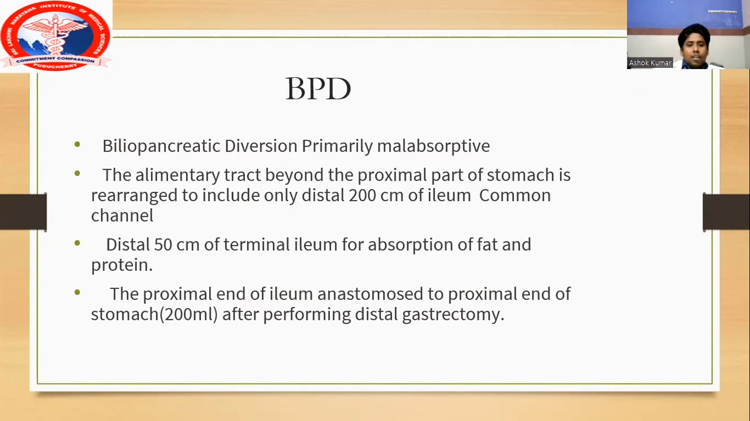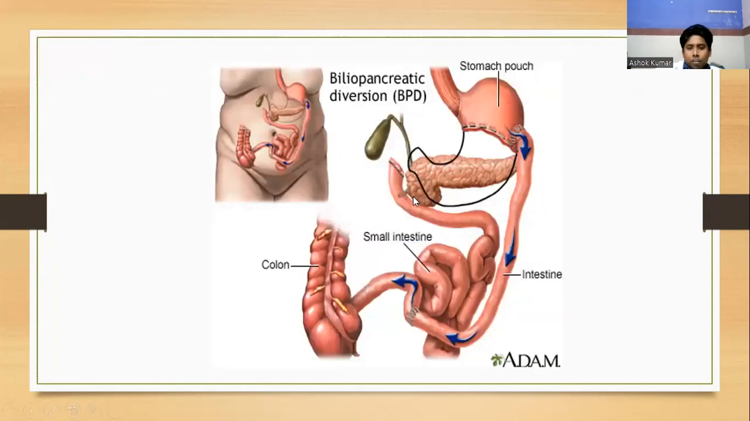So here, instead of dividing jejunum as in Roux-en-Y gastric bypass, we are dividing ileum. We are using ileum as the alimentary tract here. So we will see. So this is biliopancreatic diversion, and this is the divided ileum. So initially, a distal gastrectomy is done, and the stomach is taken out. So the stomach is made into a new pouch, and the capacity of the stomach is approximately 200 ml.